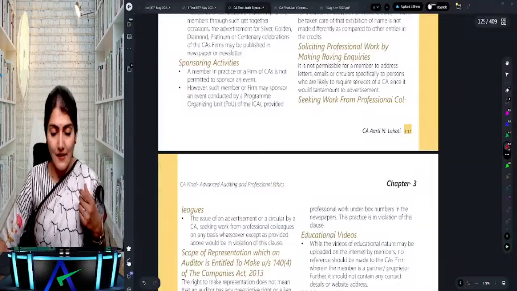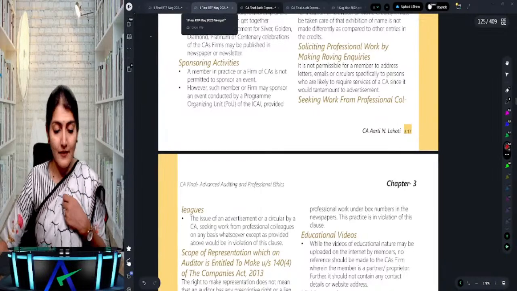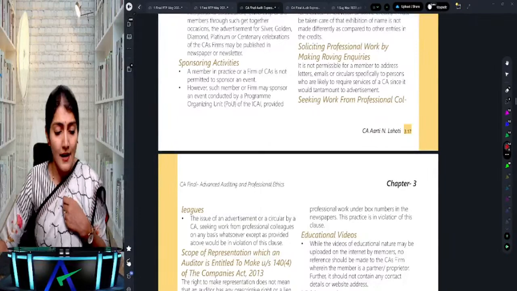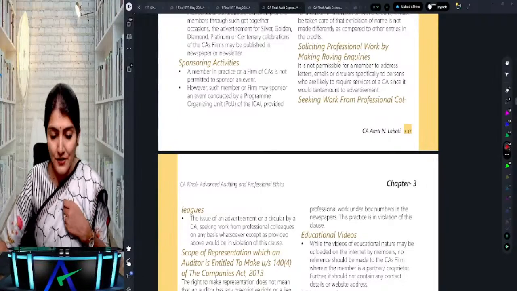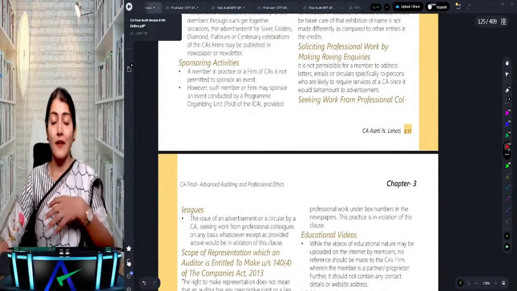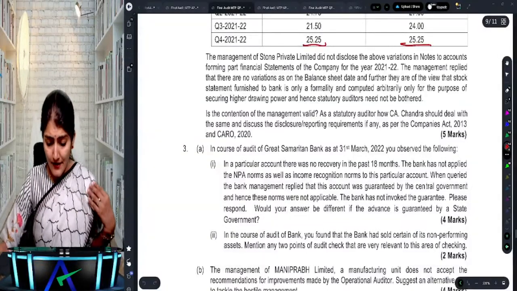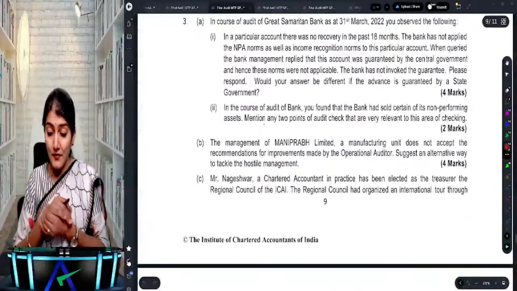Right. So anyways, now coming back to our original discussion, which was regarding the MTP. We are discussing the questions in the MTP. In the MTP we were seeing the question regarding the bank, and then happened to come to bank audit, and then we also happened to have a look at the Audit Express book. Okay. Right. So now let's come to another question regarding the bank.